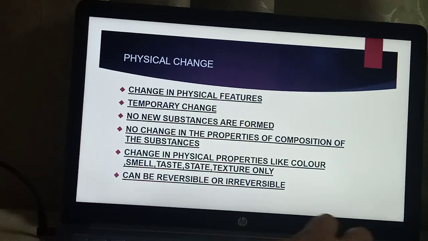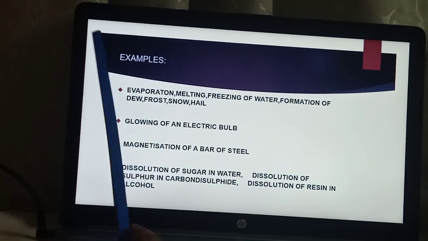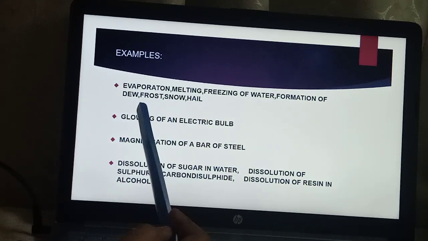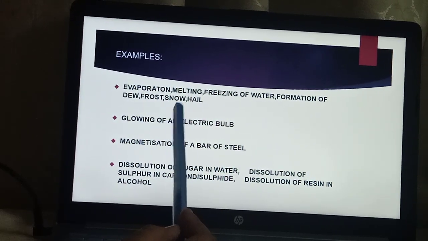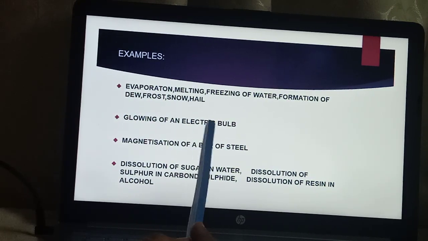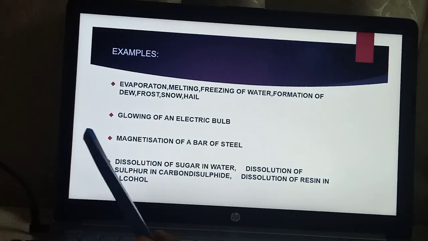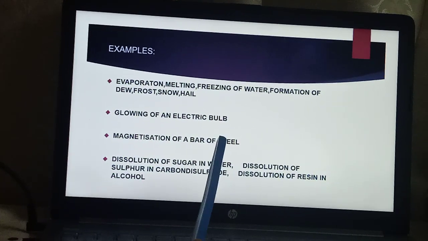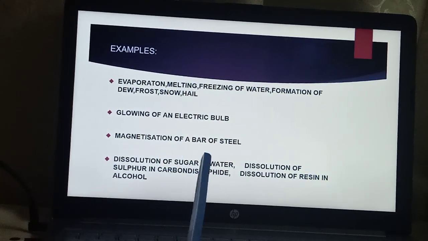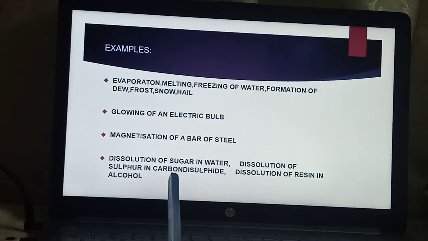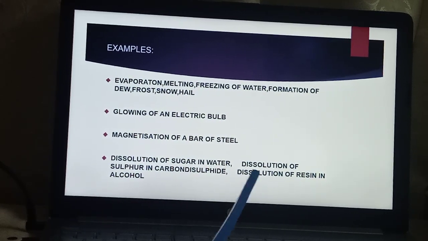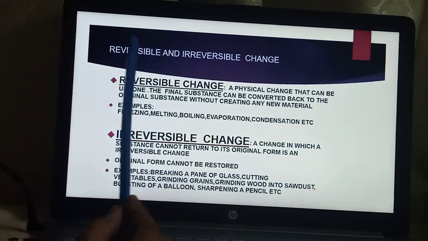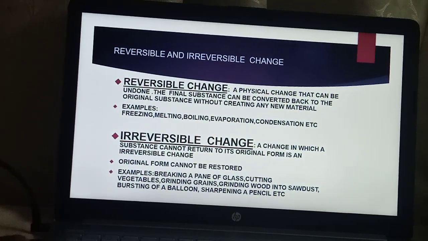This physical change can be reversible or it can be irreversible. Now, let us see a few examples of physical change. Evaporation, melting, freezing of water, formation of dew, frost, snow, hail, glowing of an electric bulb. You switch on, the bulb starts glowing. You switch it off, it stops glowing. Magnetization of a bar of steel, dissolution of sugar in water, dissolution of sulfur in carbon disulfide, dissolution of resin in alcohol.